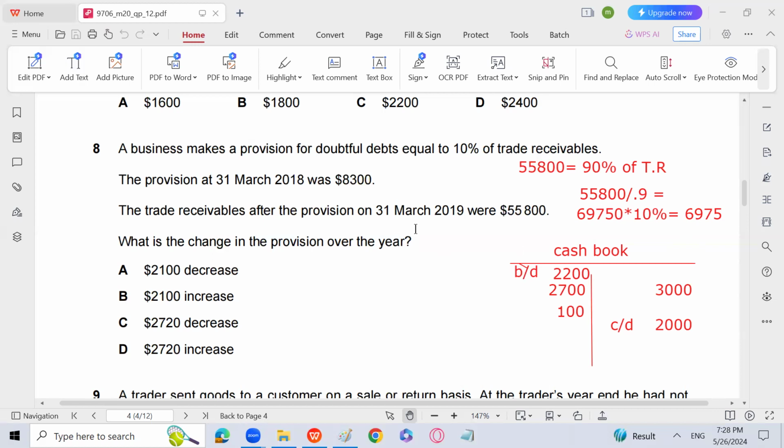Trade receivable after the provision on 31st March was 55,800. Okay, 62,000 it will come. So I have calculated it wrong. I don't have the calculator actually.